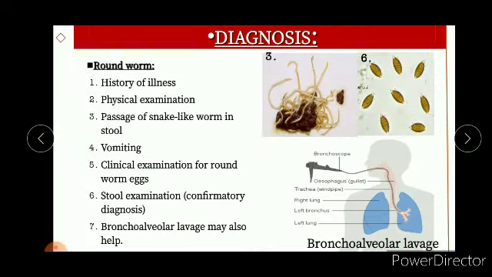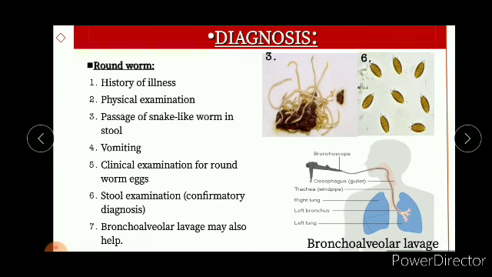And then the diagnosis. So now the diagnosis of roundworms: history of illness and physical examination, and then passage of snake-like worms in stool. These are the snake-like worms passed in stool, and then vomiting, clinical examination, and stool examination for roundworm eggs as the confirmatory diagnosis. And here we can see the eggs in the stools of the infected person. Okay, this is the confirmatory diagnosis of it.